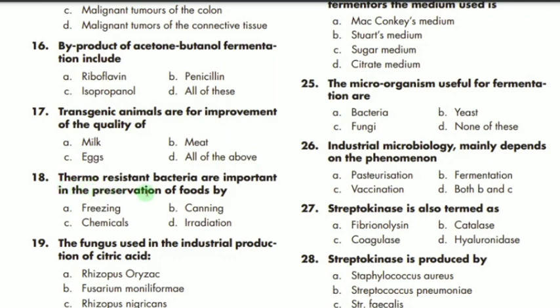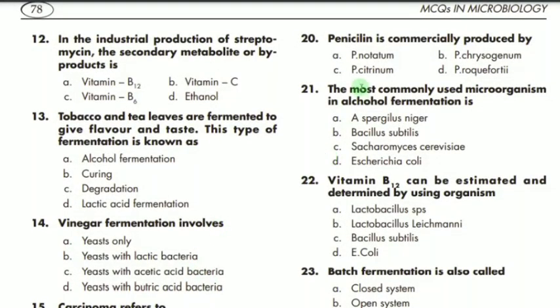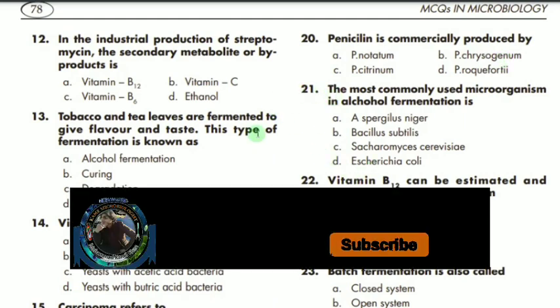18. Thermo-resistant bacteria are important in the preservation of food by what? So it is important for food preservation by canning. B. 19th MCQ says that the fungus used in the industrial production of citric acid, so for citric acid the fungus is mostly Aspergillus niger. D is the correct option. Then we have MCQ number 20, which says that penicillin is commercially produced by P. chrysogenum.